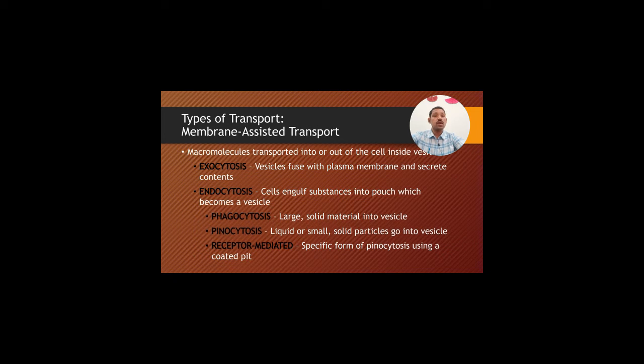There is one more transport, that is the receptor mediated. It is a specific form of pinocytosis using a coated pit.